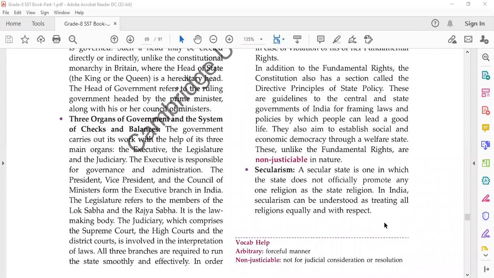These directive principles are non-justiciable, which means you cannot move the court for directive principles of state policy, but you can move the court for the application of fundamental rights.